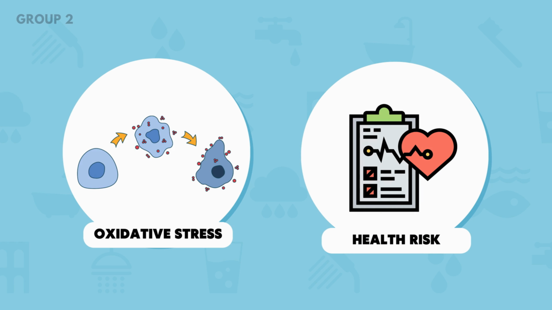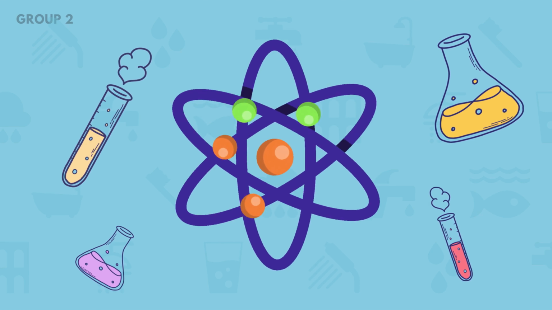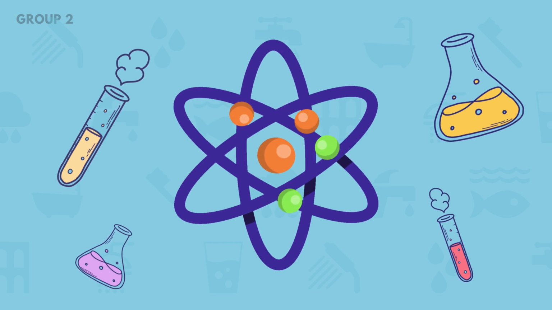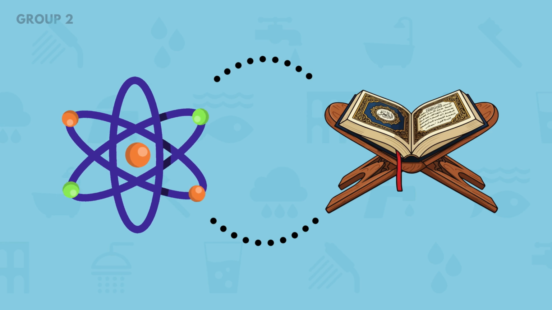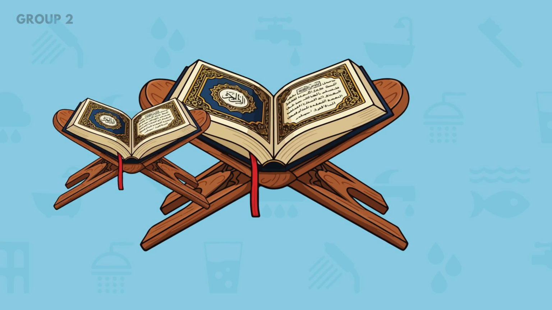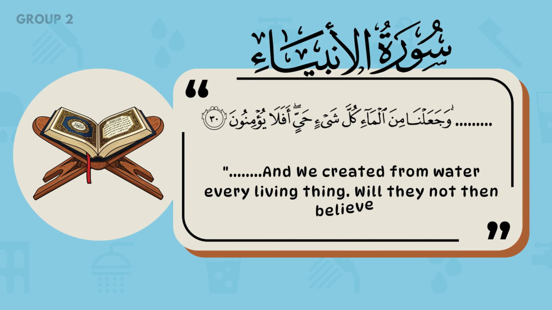This scientific reality is not only a matter of chemistry and infrastructure, but also deeply connected to Islamic values and teachings. In the Quran, water is described as the origin of all life, which means that any harm inflicted upon a water source is the same as harming life itself.